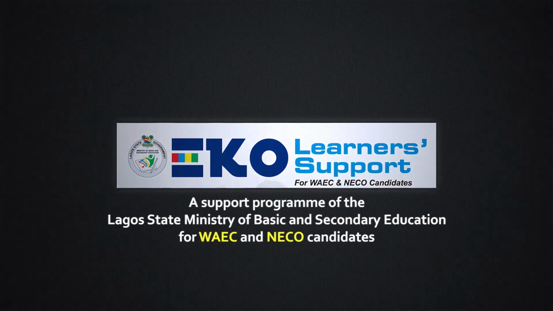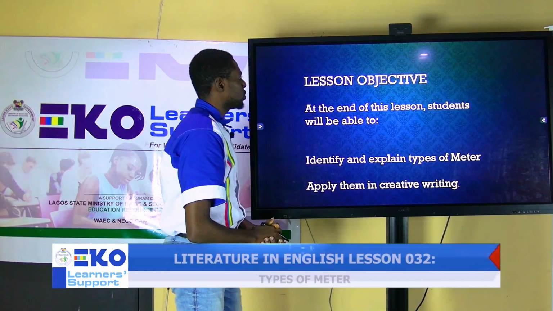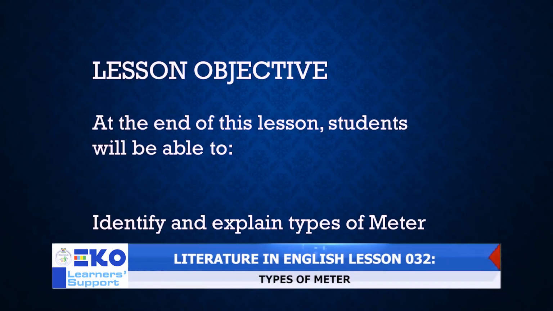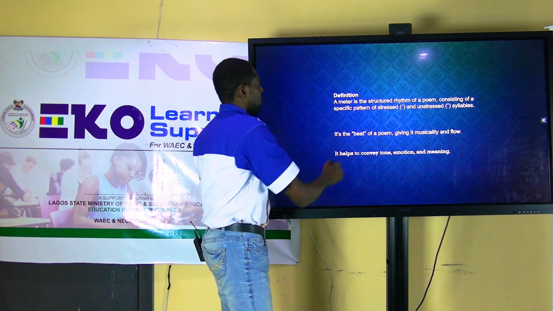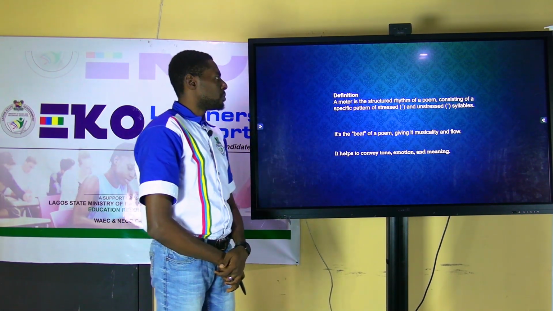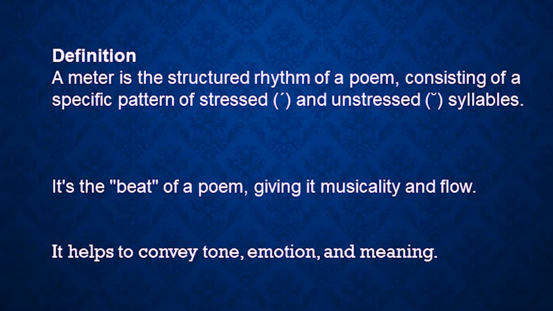Let's go ahead to look at the objectives of this lesson. At the end of this lesson, you'll be able to identify and explain the types of meter and apply them in creative writing. Okay. So let's try to define a meter. What's a meter? A meter is the structured rhythm of a poem consisting of stressed and unstressed syllables.